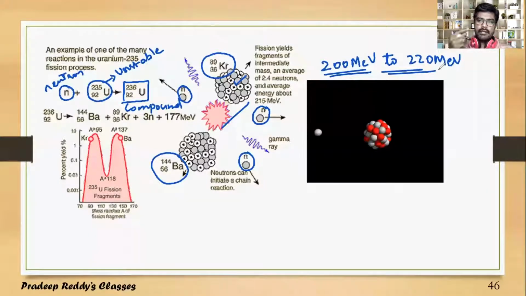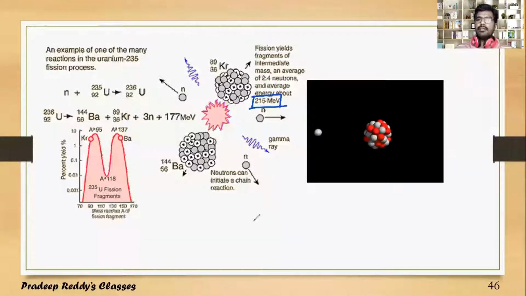We can convert this nuclear energy into electrical energy in nuclear power stations. So that is the practical utility of nuclear fission, and this splitting of one unstable nucleus into two lighter fragments with the release of an enormous amount of energy is called nuclear fission.